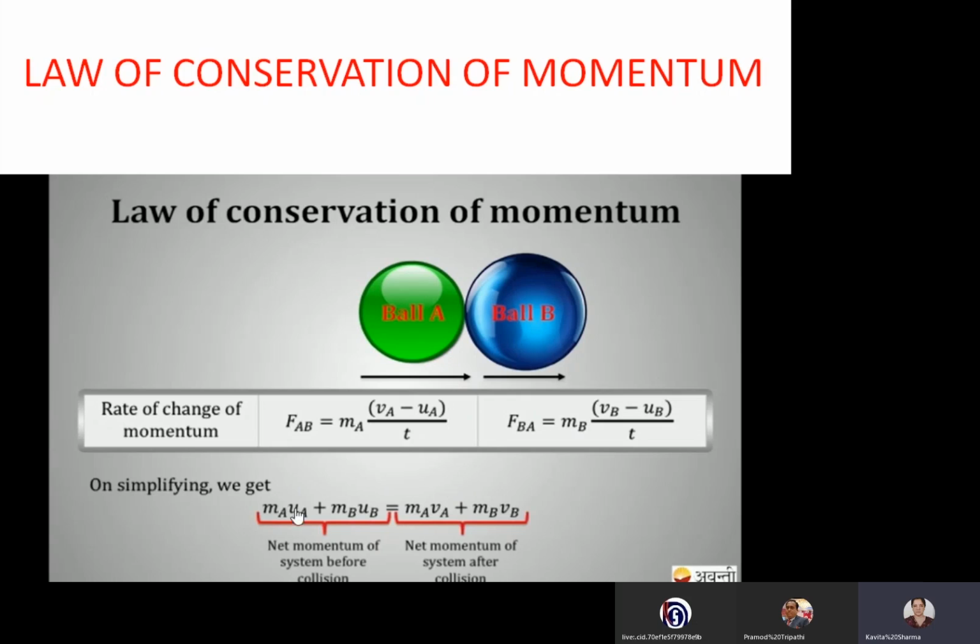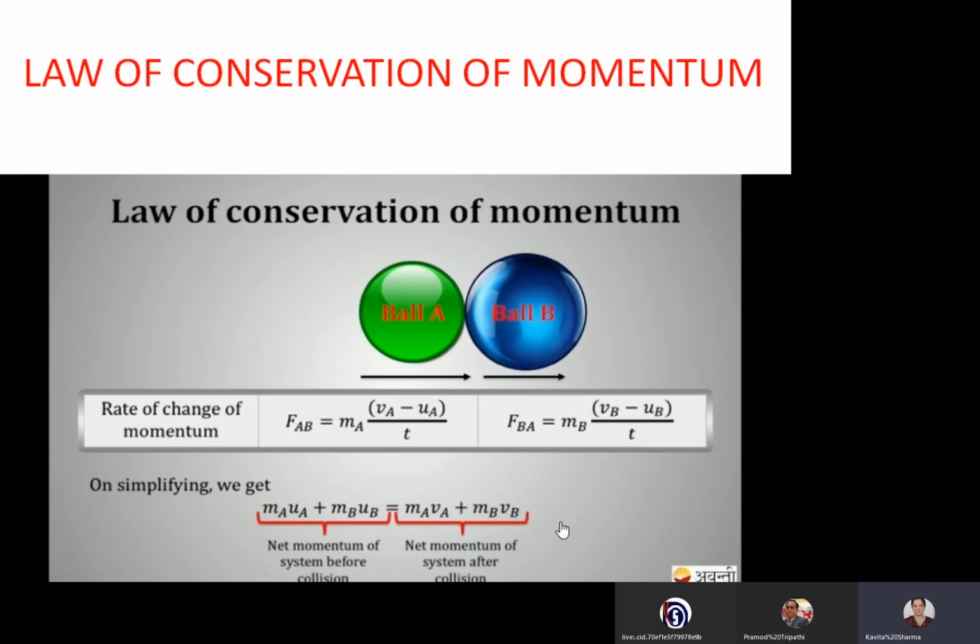This MAUA is the initial momentum of A. MBUB is the initial momentum of body B. That means total momentum of the system before interaction, before collision, is equal to MAVA plus MBVB, the total momentum after the interaction. So what does the law of conservation of momentum show?